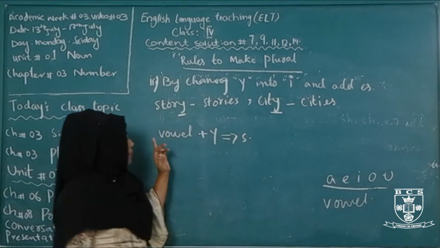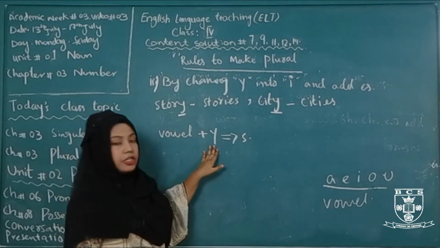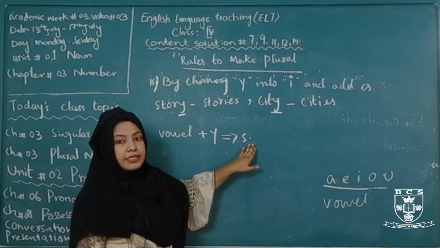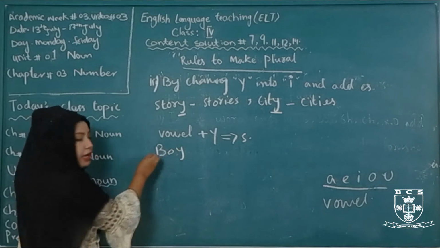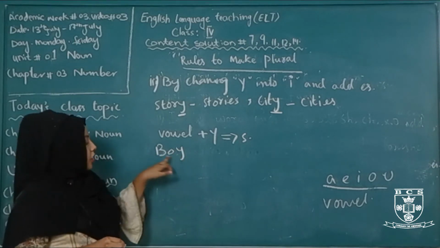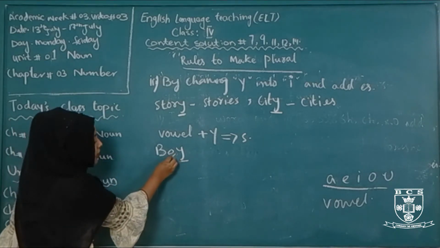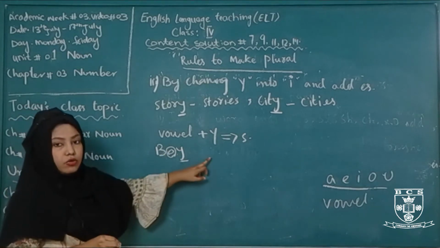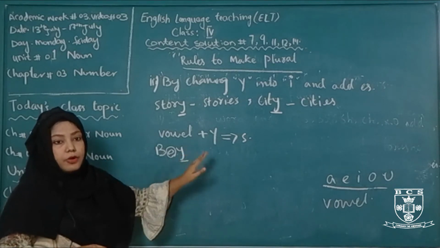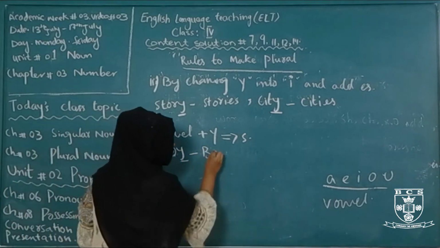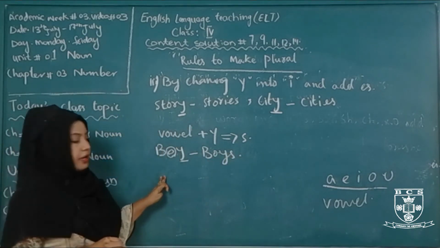So if there is a vowel before a y, then we don't change y into i and don't add es there. For example, the word boy, B-O-Y. The word boy ends in y, but there is a vowel before the y. O is a vowel. Then we don't change y into i and don't add es there. We simply add s there to make it plural. So it becomes boys. This is our rule number 3. Now come to rule number 4.